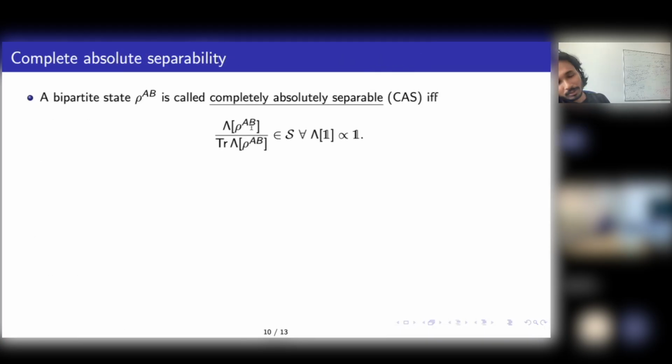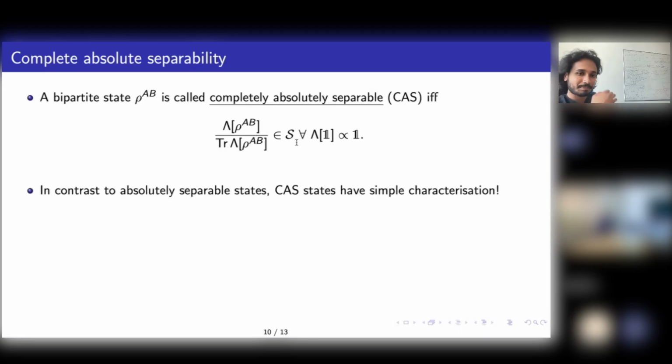Mathematically speaking, this is what it means. A state is completely absolutely separable if for any unital channel, where unital essentially means that if I put in the identity, it has to give you something proportional to identity, even under probabilistic processes, it remains separable. You cannot entangle it. S is for separability. So this is the definition of it. Now let's study this set.